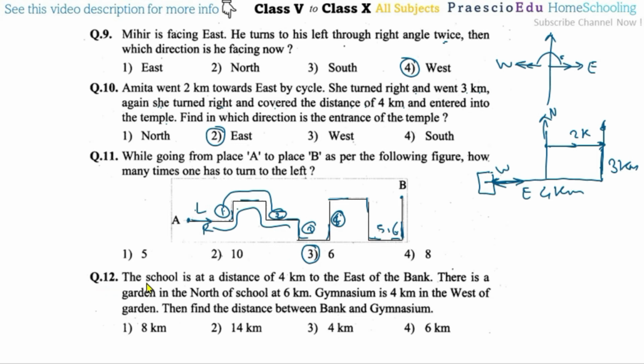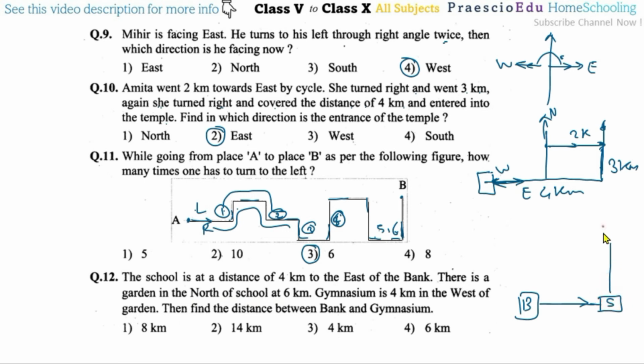Now, question number 12. The school is at a distance of 4 kilometers to the east of the bank. Suppose this is a bank here. The B is the bank, and from here, the distance toward this east. Okay, so this is east, and there is a school. There is a garden in the north of the school, 6 kilometers.